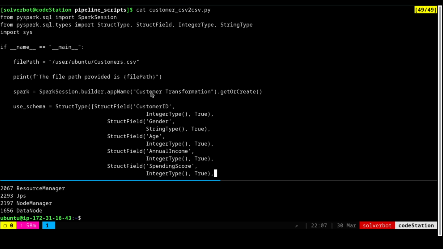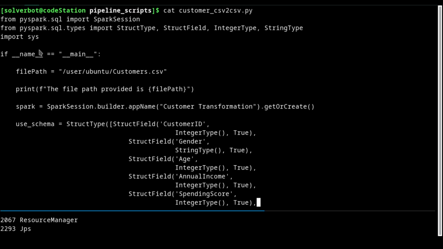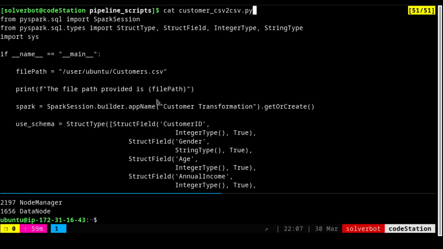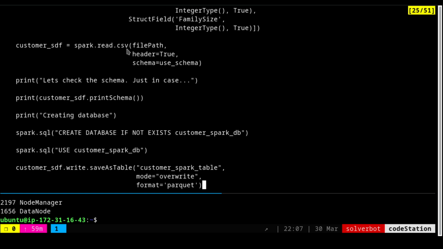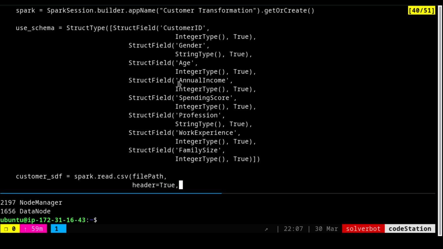Whatever we did in the Kaggle notebook, we are actually going to do the same thing here, but we are not going to do the show commands of the tables inside the Python script, because you don't need to. You have already tested it out in the Kaggle environment. Inside the Python script, you are only going to work on extraction. So this is the file path where you start the extraction process, and then you will continue with the creation of the schema.